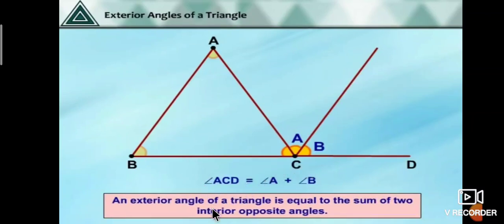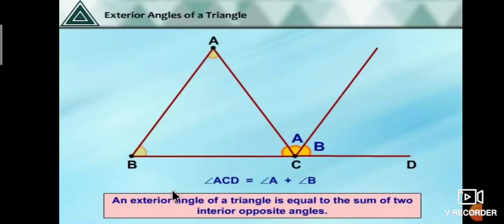Observe here, an exterior angle of a triangle is equal to the sum of two interior opposite angles. Therefore, exterior angle ACD is equal to interior angle A plus interior angle B. These two are opposite to the exterior angle.